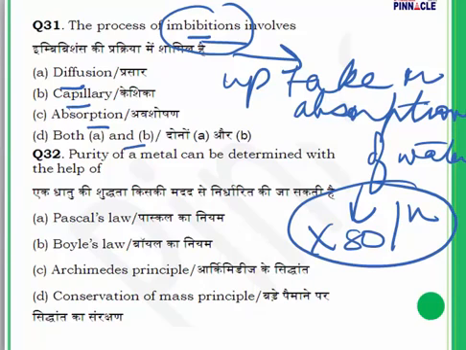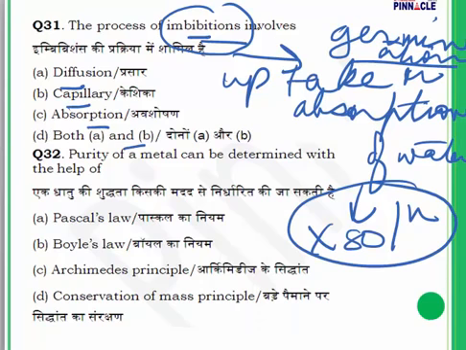The substances absorbing water are known as imbibants, and these will not dissolve in water. That is most important. And this process of imbibition is very, very important, and it starts the process of germination. So what exactly happens in imbibition? Exactly absorption of water happens. So what is my answer for question number 31? My answer is C.